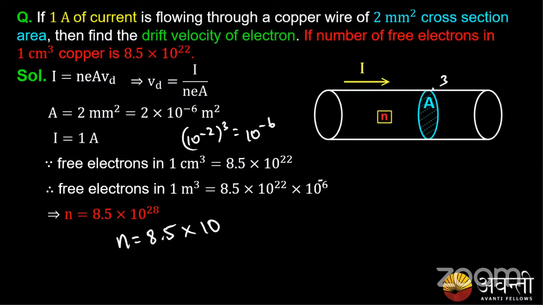So n should be 8.5 into 10 power 22 into 10 power 6, that is, 8.5 into 10 power 22 plus 6.